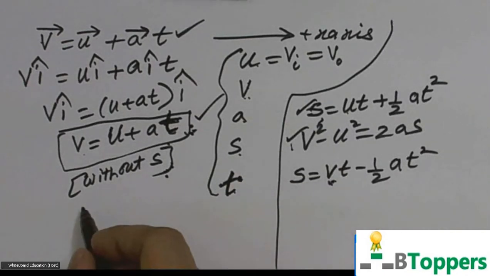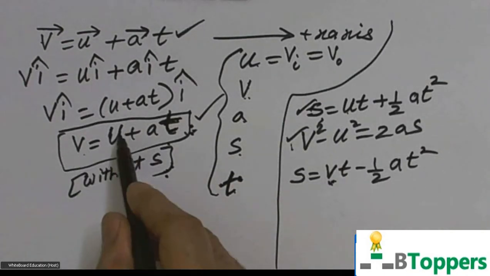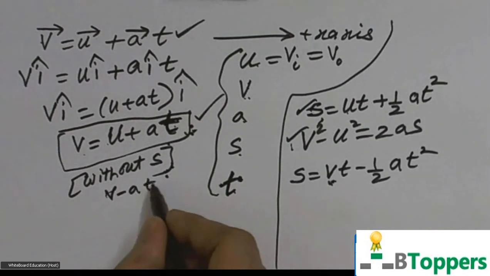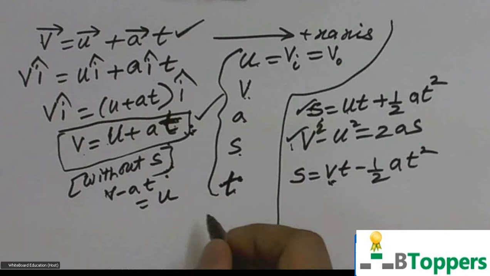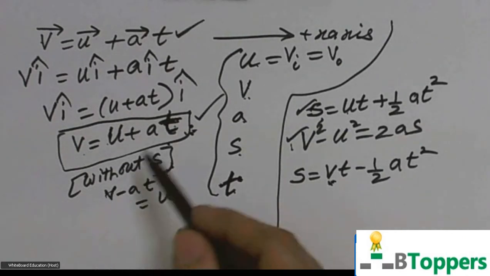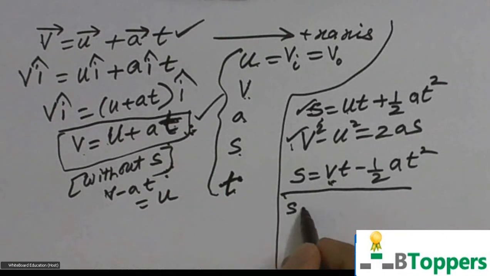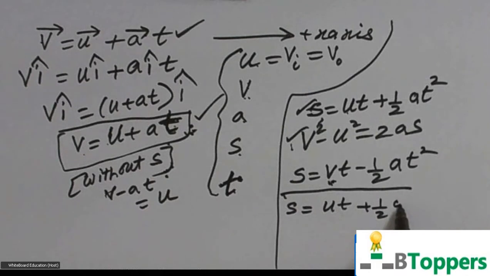I'd like to briefly show you how you can eliminate. From this equation v equal to u plus at, you can write v minus at equal to initial velocity u. So if you substitute this value of u in this equation, s equal to ut plus half at square. In this equation, you can substitute u equal to v minus at. You can simplify this.